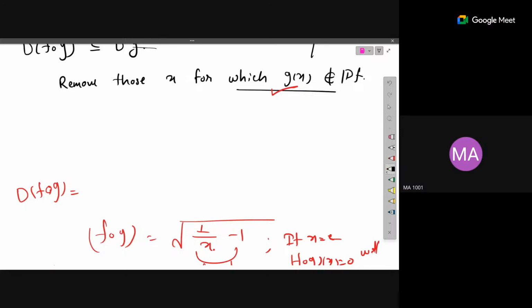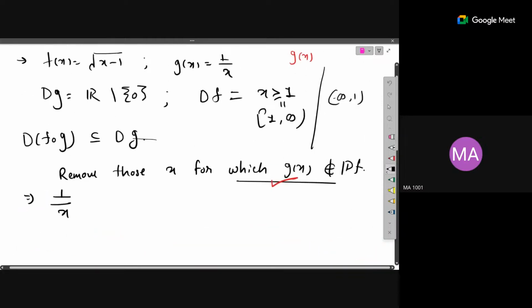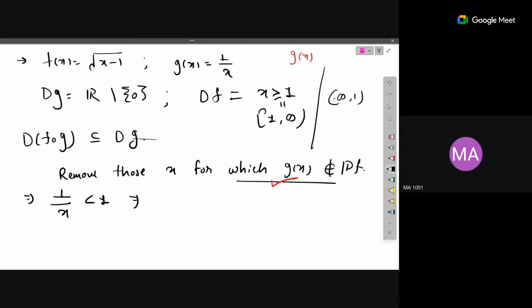Okay, so we have to remove those x for which g of x is not a part of the domain of f. So that means those x for which 1 by x is not a part of the domain of f. Part of the domain of f is greater than or equal to 1, so not a part of the domain of f means less than 1. That means we have to remove all those x which are strictly greater than 1. Greater than or equal to 1 we can take actually, because at 1 it won't create a problem, because here we are taking greater than or equal to 1. So the negation of greater than or equal to will be strictly less than. Okay, so this thing we have to remove.